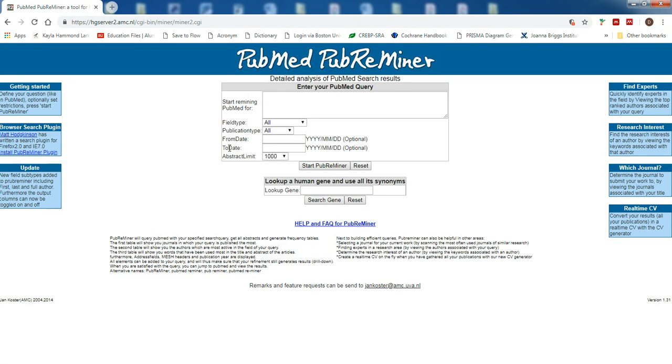So the first thing I would do in this case, it's not going to work in this particular case the first time. I'm going to show you kind of what I want to do. I'm going to change this abstract limit here to the biggest number it lets me do in this case, which is 10,000. And then do my first search for your kind of topic, that dental caries in adolescents. So you just type in your natural language term here the way you'd normally describe this thing. You just always want to capitalize your ands or ors, the Boolean operators you use here. And just do a search.